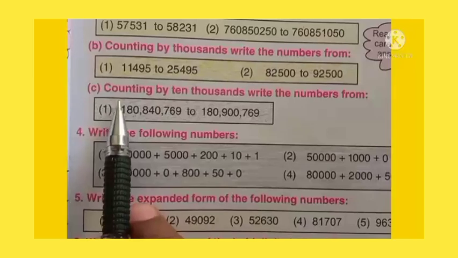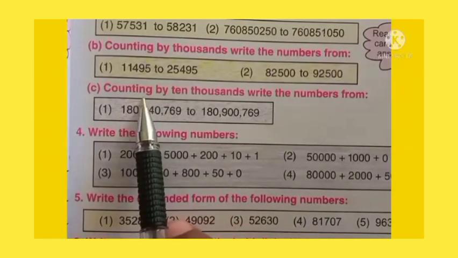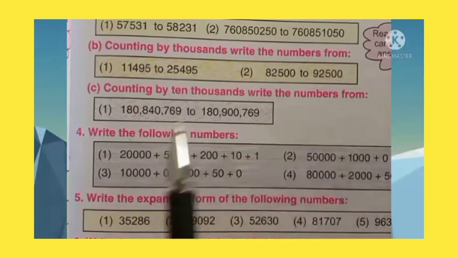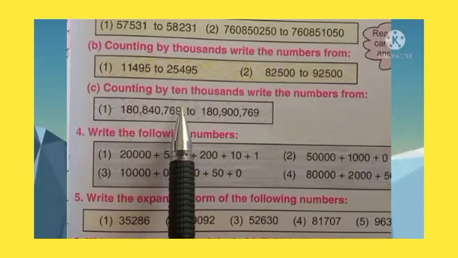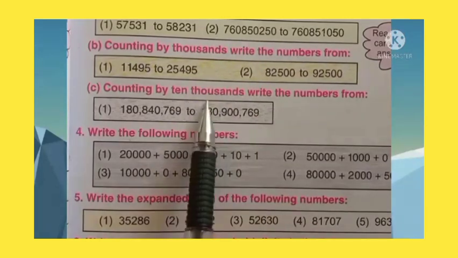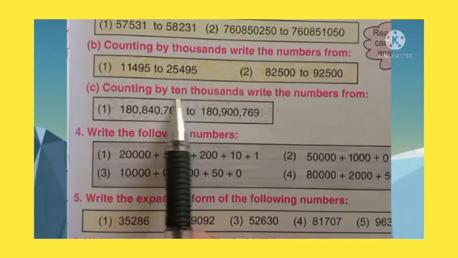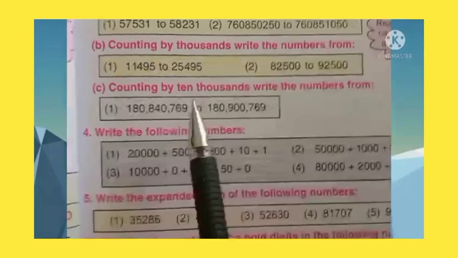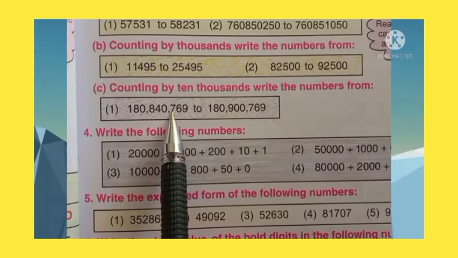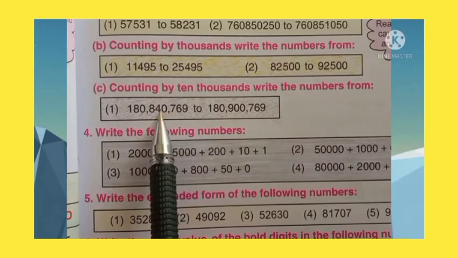See, dear students, next C, counting by 10,000s, write the numbers from. So you need to count by 10,000s. Now thousands are over. Now 10,000. So this is 10,000 you need to skip. Okay. So now here the number is given: ones, tens, hundreds, 1,000, 10,000.